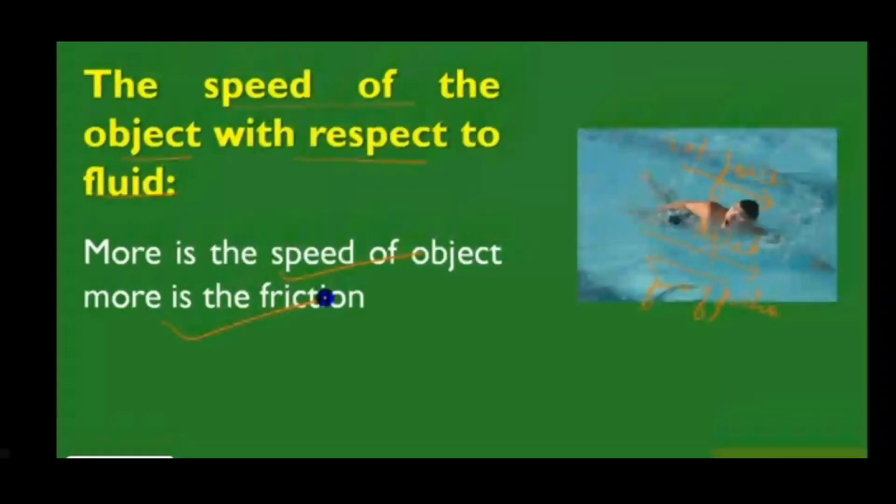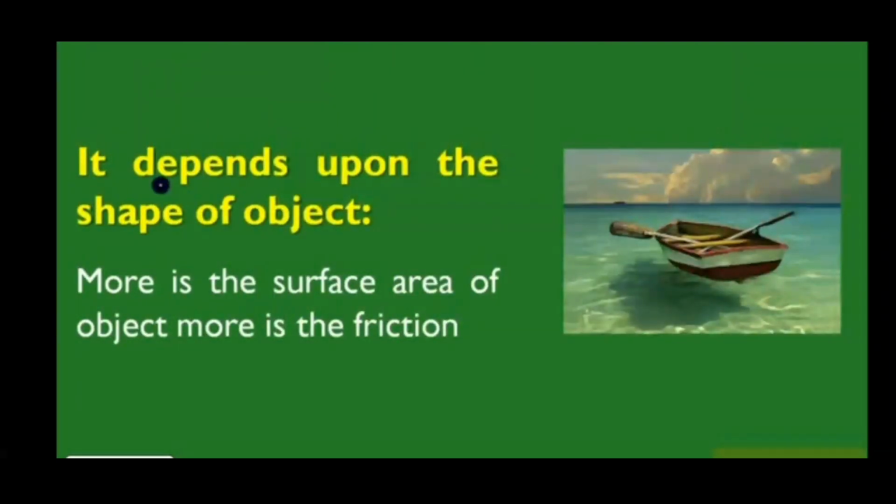The next point is the speed of the object with respect to the fluid. The more the speed of the object, the more the friction. Look at the picture: a boy is swimming in a river. He uses his applied force with his hands to move forward, but the water in the river flows in the opposite direction and produces friction.